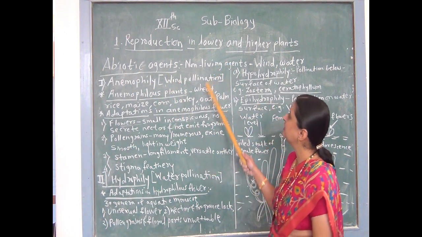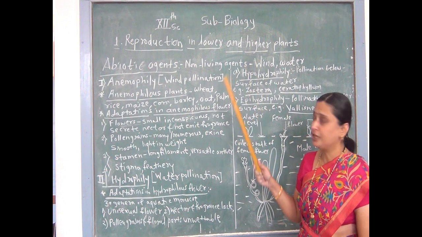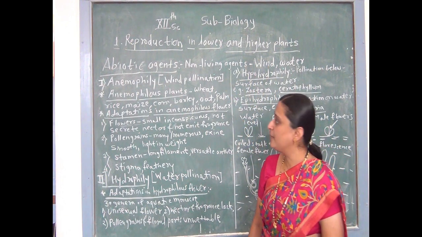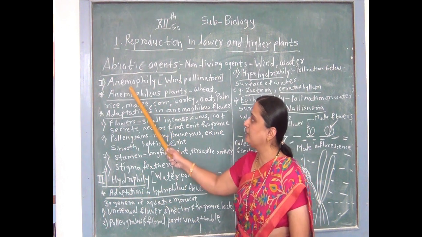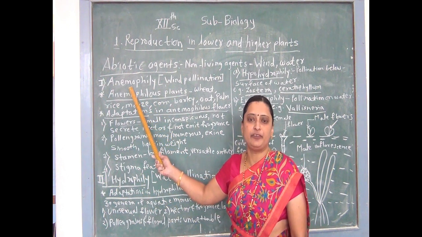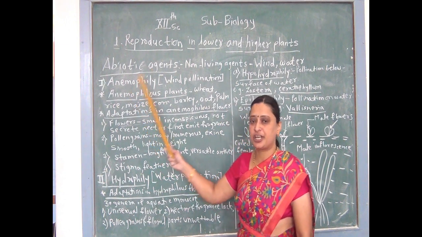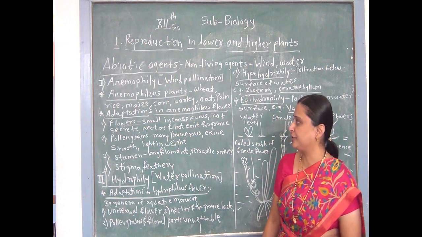Abiotic pollinating agent means they are non-living agents. It includes wind and water. That is, pollination that takes place with the help of wind is called anemophily, and anemophily is a Greek word. Anemo means wind, therefore such a type of pollination is called wind pollination.